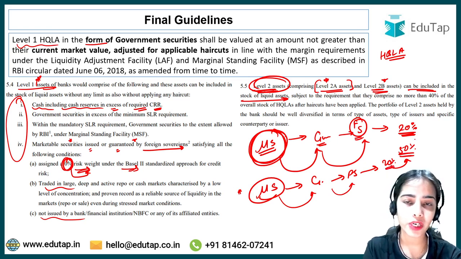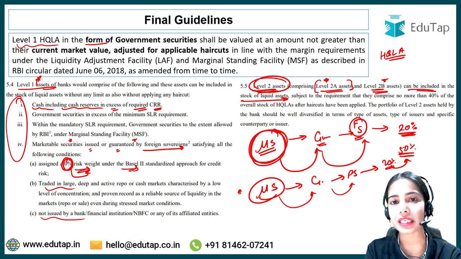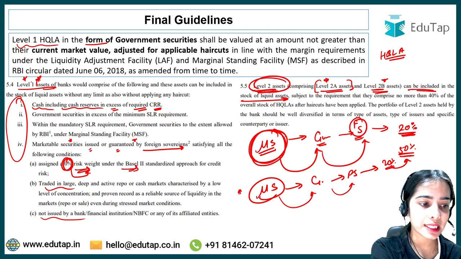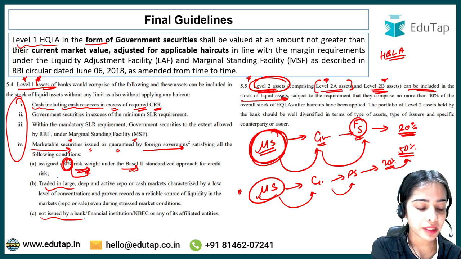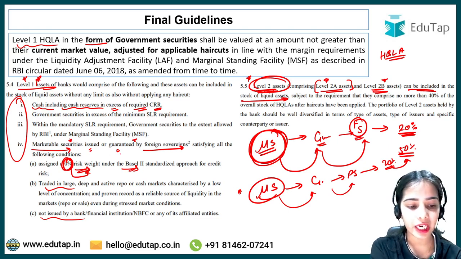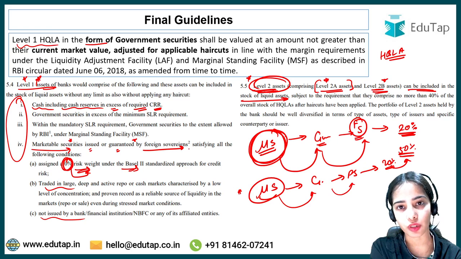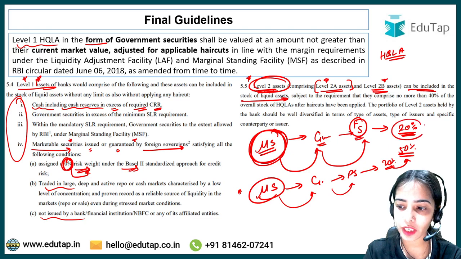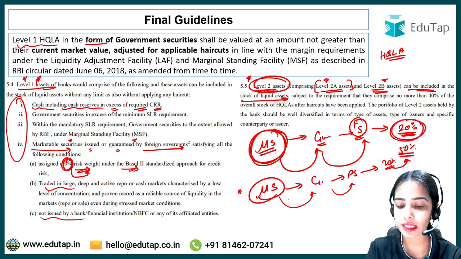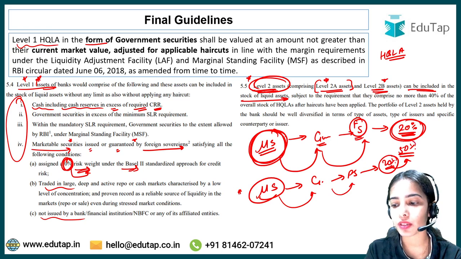Okay, so just one example I've given you to make you understand that the level 1 assets are better assets as compared to level 2 assets, because in level 1 assets the marketable securities have 0% risk weight if they are issued or guaranteed by the foreign sovereign. But here 2A assets have the risk weight of 20%, while 2B assets have the risk weight of higher than 20%, lower than 50%.